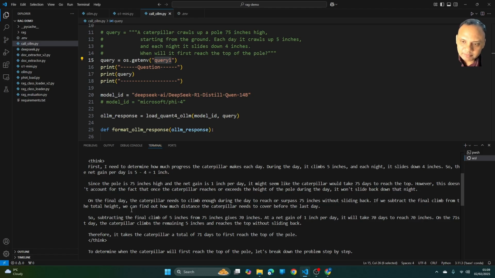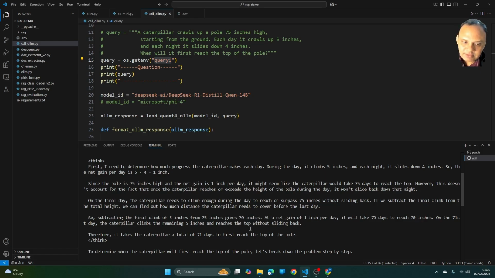On the final day, the caterpillar needs to climb enough during the day to reach or surpass 75 inches without sliding back. If we subtract the final climb from the total height, we can find out how much distance the caterpillar needs to cover before the last day. So subtracting the final climb of 5 inches from 75 inches gives 70 inches. At a net gain of 1 inch per day, it will take 70 days to reach 70 inches.